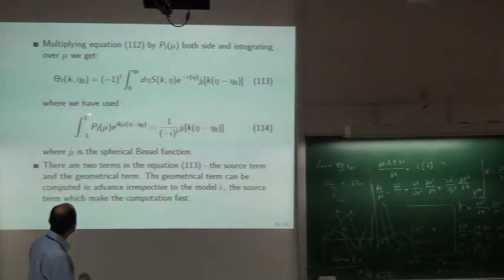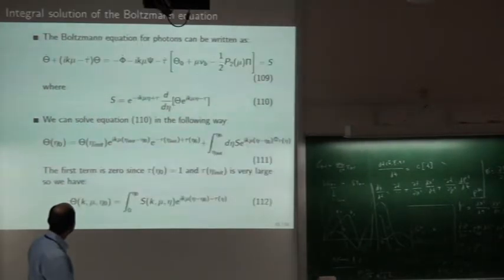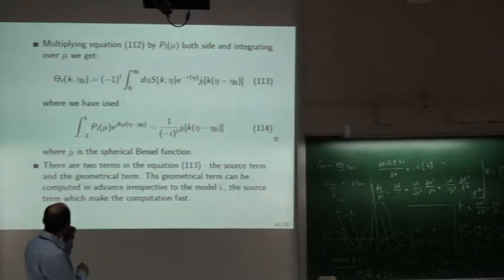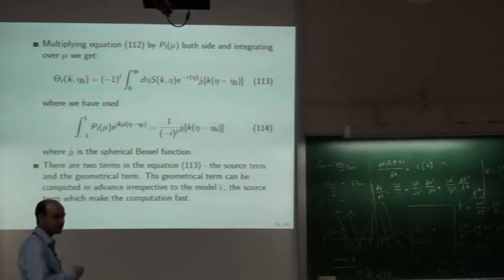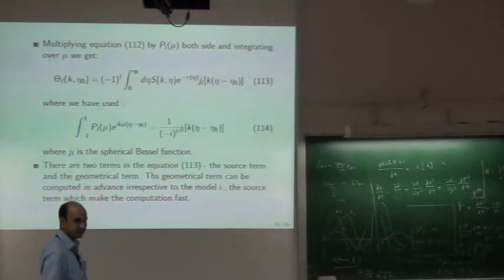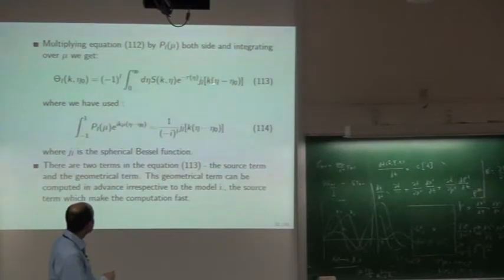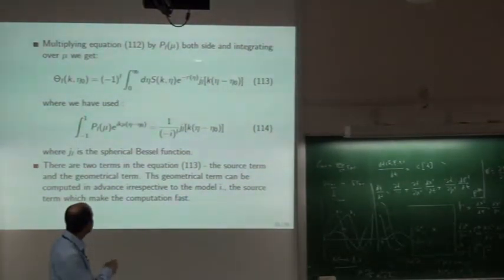You can see that we write theta. Here we have an expression for theta. We can write an expression for theta L also. By multiplying this equation by P L mu on both sides and integrating over mu, we get this. Of course, we use the properties of this P L mu and J L, all these basis function properties, and we have an expression for this one.